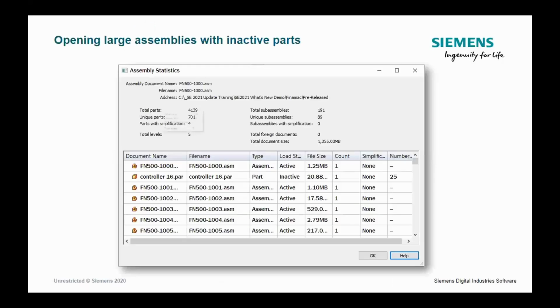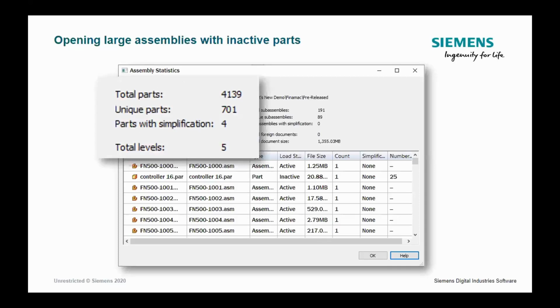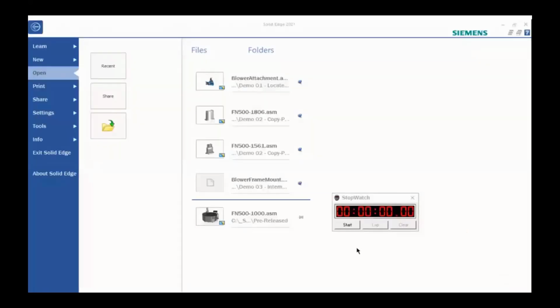So next step, I want to talk about in general the productivity boost when it comes to working with humongous or large assemblies. I'm going to show you how we can open a large assembly, and I intentionally placed the assembly statistics for this assembly I'm about to open, just to show you that we're dealing with over 4,000 components in that assembly. And I actually placed a timer, and we will see how long it will take to open this assembly with over 4,000 parts, how long it will take to open it in a regular way in SolidEdge.